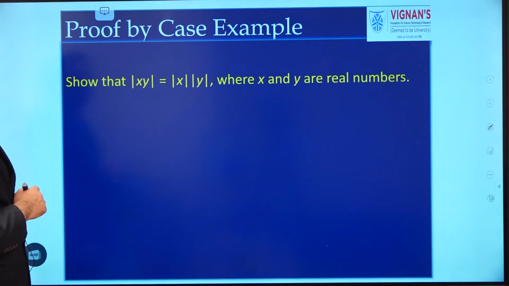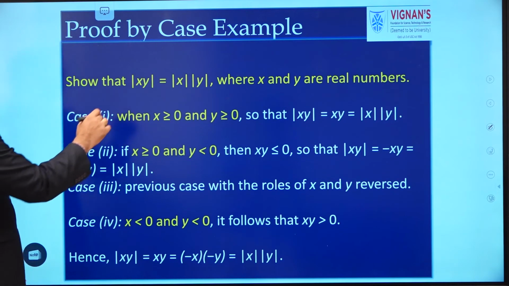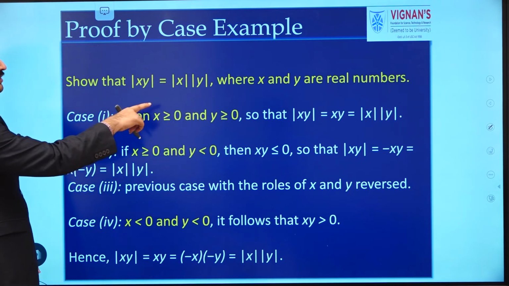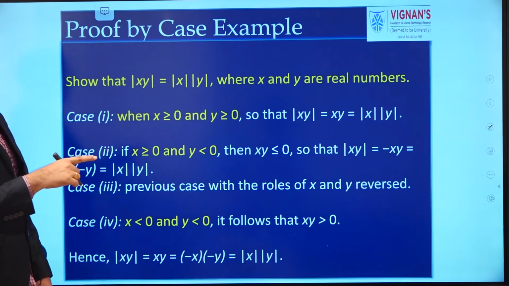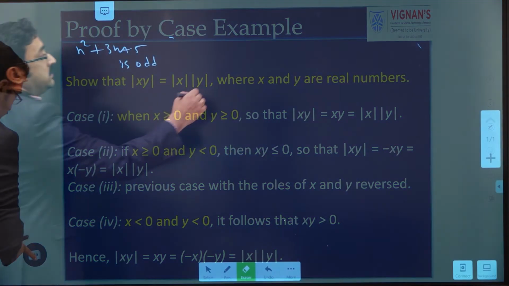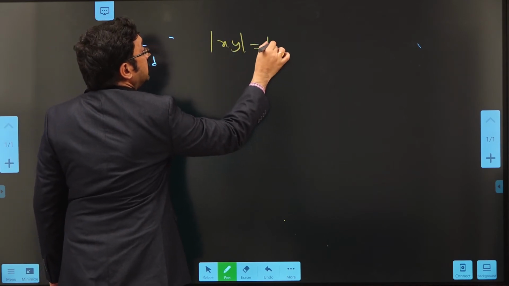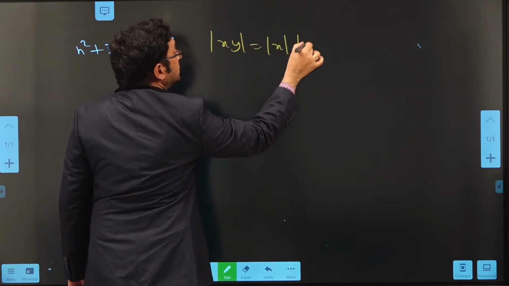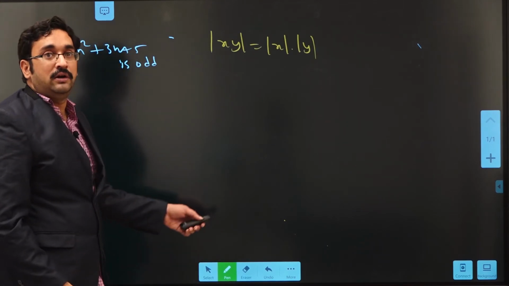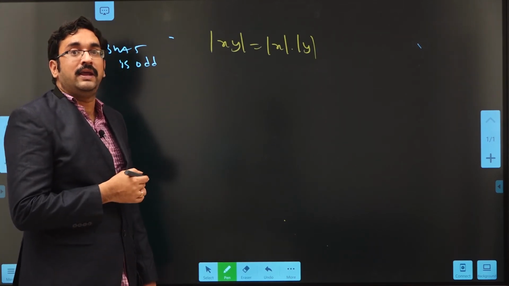Next, see one more example. We have to prove that mod xy equals mod x into mod y, where x and y are real numbers. So what we have to prove? Modulus of xy equals modulus of x into modulus of y. This we have to prove. Here x and y are given as real numbers.